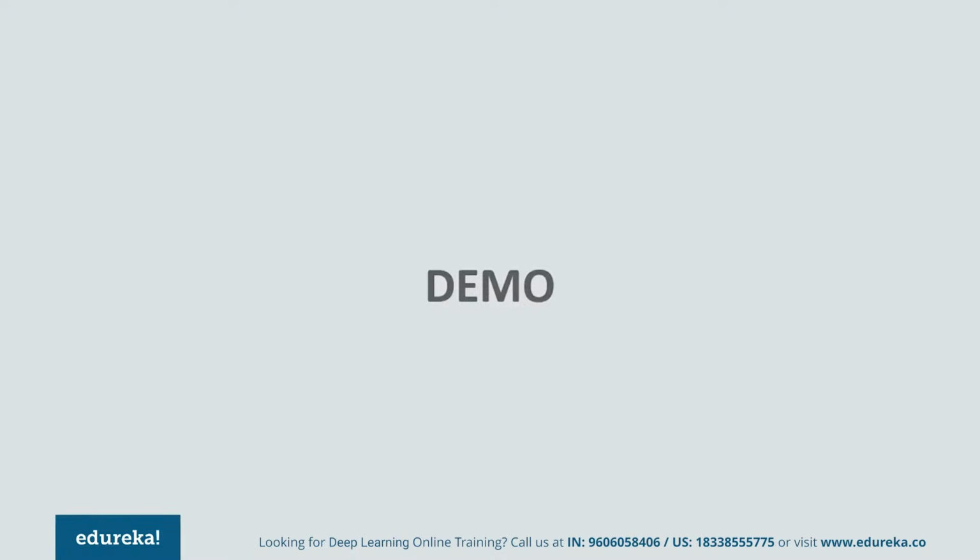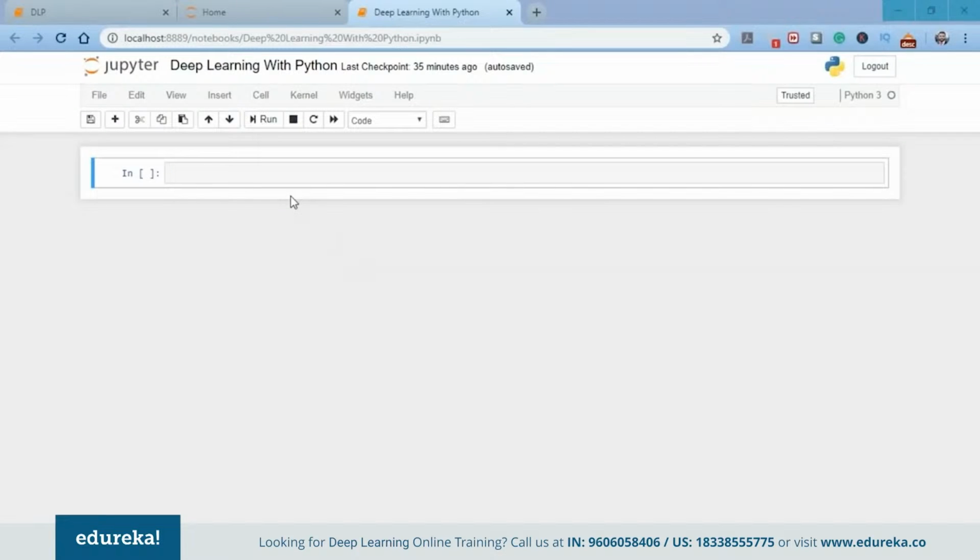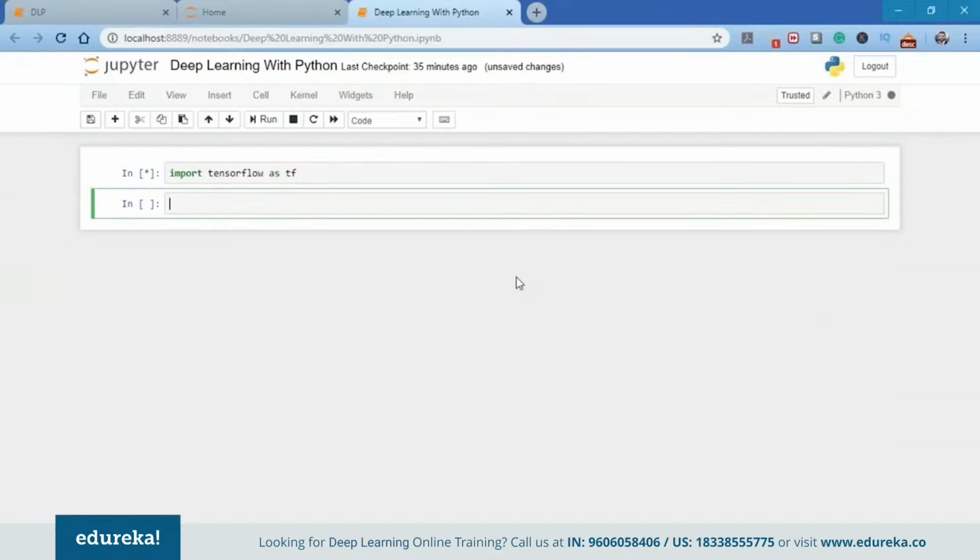First of all, I'm going to use a Jupyter notebook to do all my coding. I created a Jupyter notebook called Deep Learning with Python. First, we're going to import all the required libraries, and in this case I just need to import one library, that is TensorFlow. So I'm going to import TensorFlow as tf.